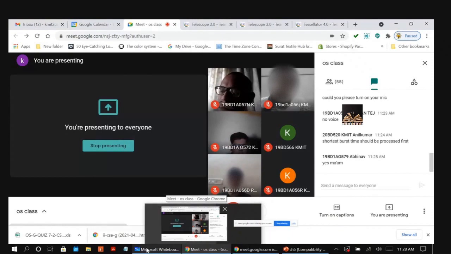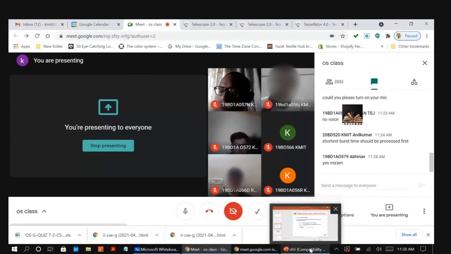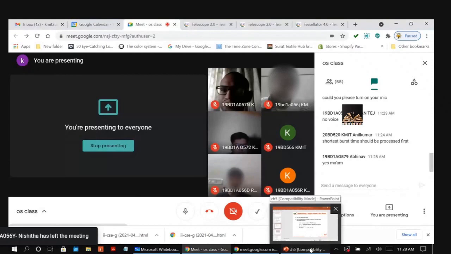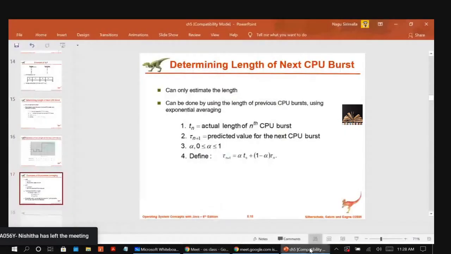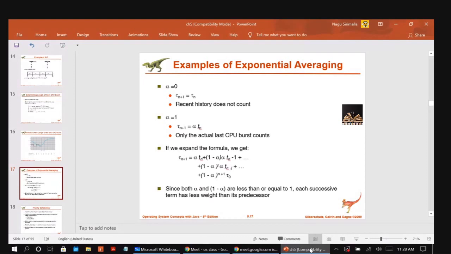So how we are going to take this alpha: if alpha is 0, Tn plus 1 equals Tn. That means the recent history does not count. We take the next job's CPU burst equal to the previous job's CPU burst.